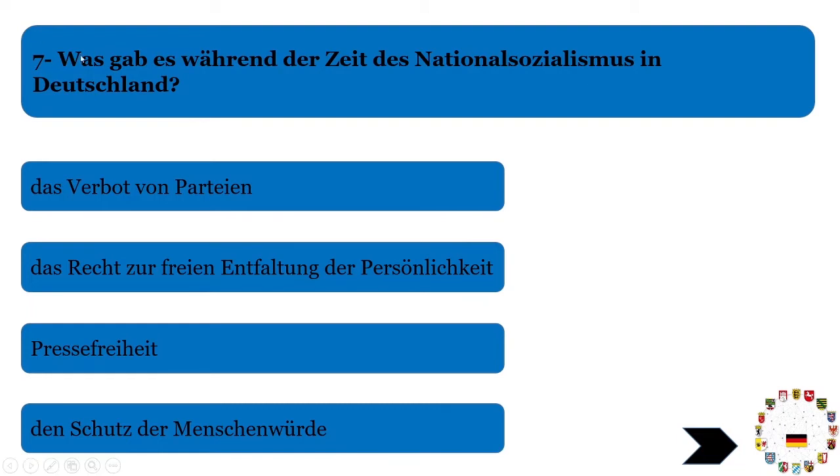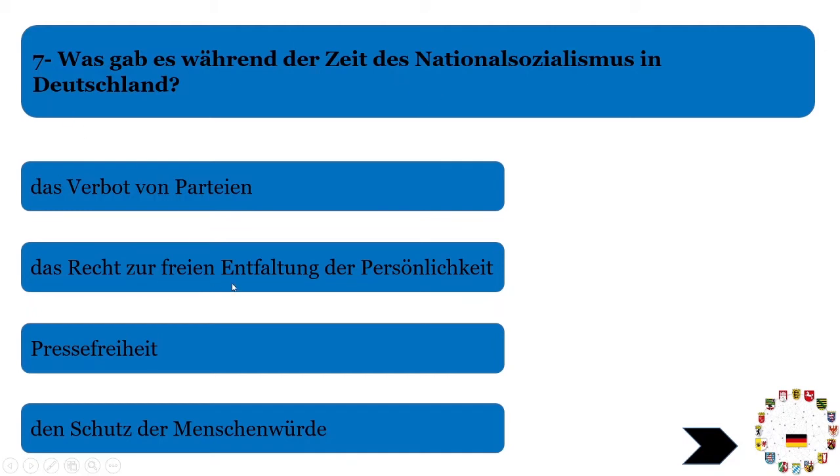So "geben", you know, that verb is in the past form, while "während" means during that time. During the time of the nationalists, what was there in Germany? Das Verbot von Parteien. You know, Verbot is to ban. Because that was not a democratic system, there was a complete ban on the political parties. So that answer is right.